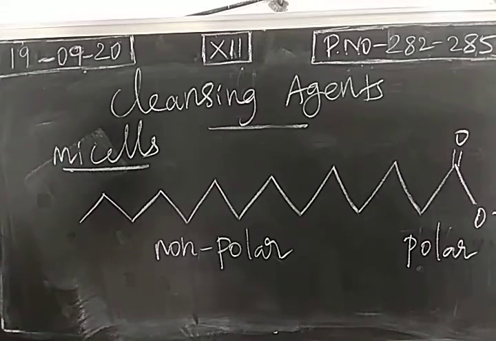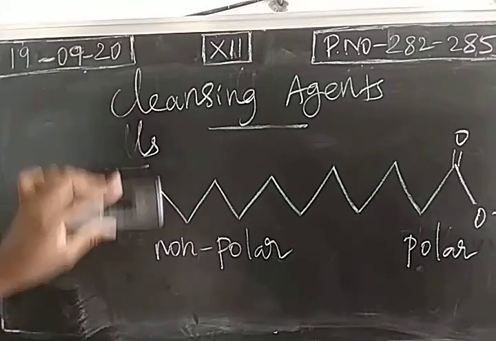Mechanism is the same, but comparing soaps, the cleansing nature of detergent will be more. Right? So detergents can be used even in hard water as well as acidic solutions. So their cleansing action will be more, but mechanism same. Right? So what are the common detergents?